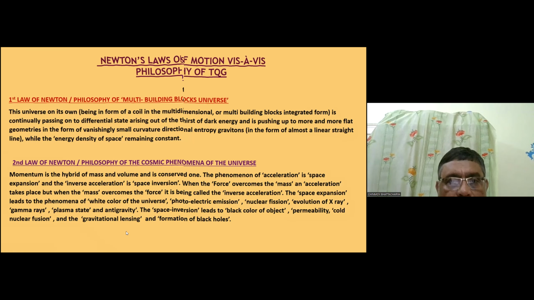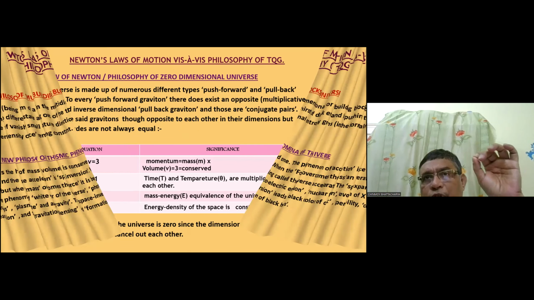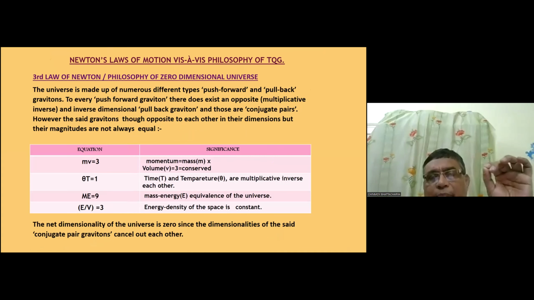Now we come to the question of the third law. Newton had put it this way: to every action there is an equal and opposite reaction. But by action, what he had meant is not very clear. Is it force or energy or electromagnetic wave? Nothing has been mentioned. Anyway, so what the logic we are putting is, every universe is made of numerous different